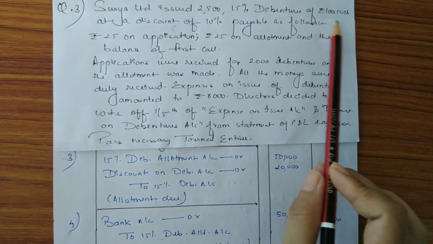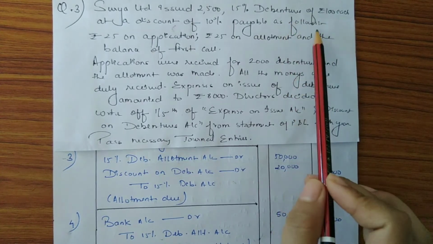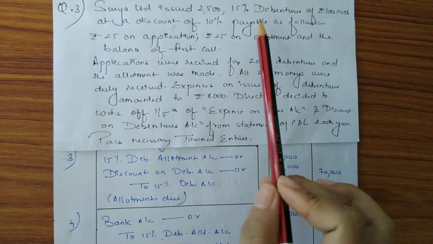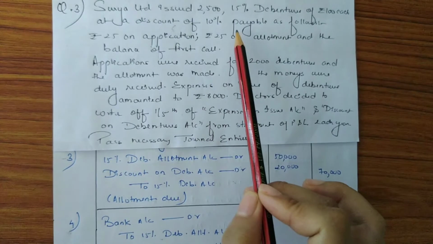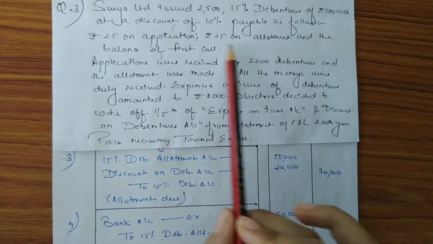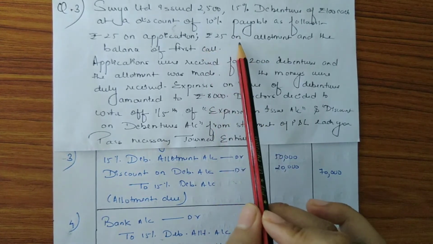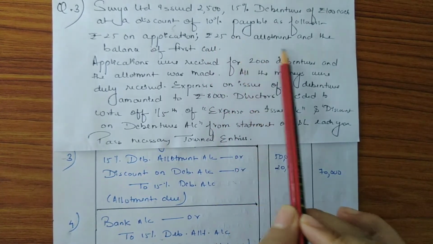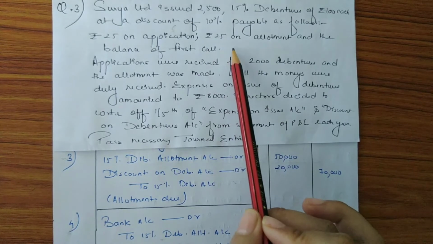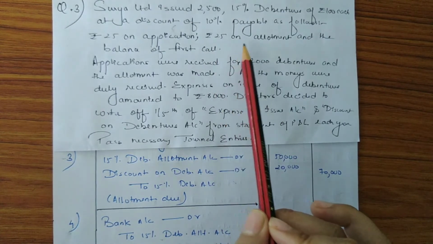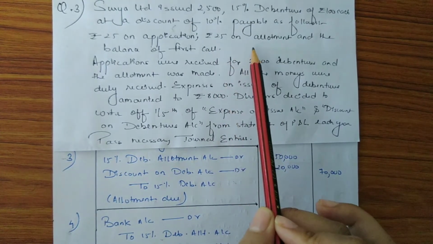So 10% of rupees 100 is rupees 10, which means the company has issued the debentures at a discount of rupees 10. Now the allotment money is rupees 25 excluding the discount amount, which means the allotment money would have been rupees 35, out of which rupees 10 is the amount of discount.